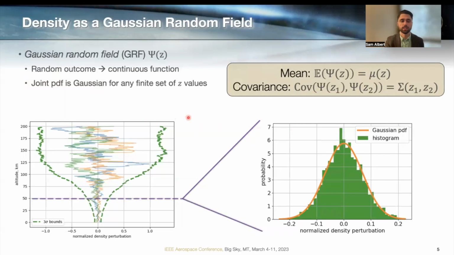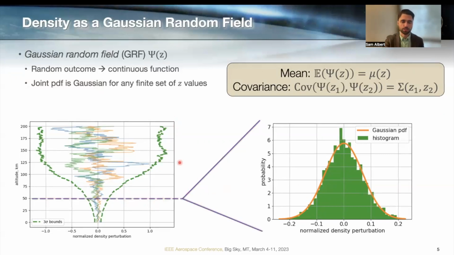I think a better way to visualize this for our case is I brought back the same plot of density. Remember, we're showing plus or minus 3 sigma bounds across altitude. But then imagine we take a slice just at this one altitude of 50 kilometers, and we could plot a histogram from a bunch of trials from, in this case, Mars-GRAM, to look at the scalar value of density in each of those trials just at 50 kilometers. And we can also show that this histogram is well approximated by a Gaussian PDF. So that permits our assumption of a Gaussian random field.